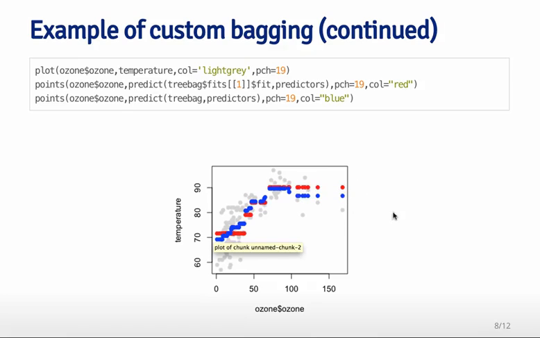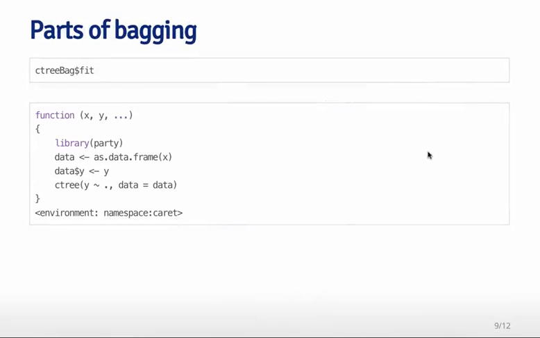And so you can see that, for example, it doesn't capture the trend that's going on down here very well. The red line is just flat, even though there appears to be a trend upward in the data points here. But when I average over 10 different bagged model fits with these conditional regression trees, I see that there's an increase here in the values in the blue fit, which is the fit from the bagged regression. So I'm going to look a little bit at those different parts of the bagging function.